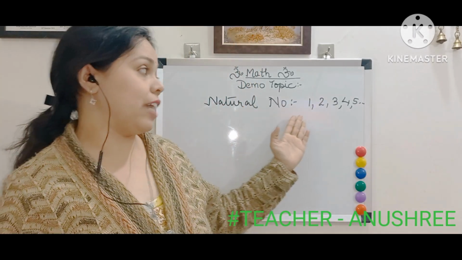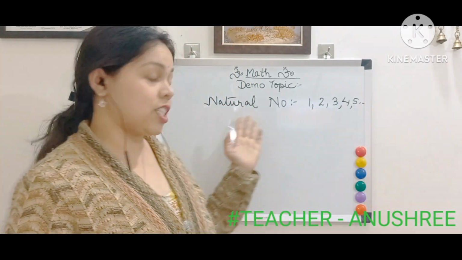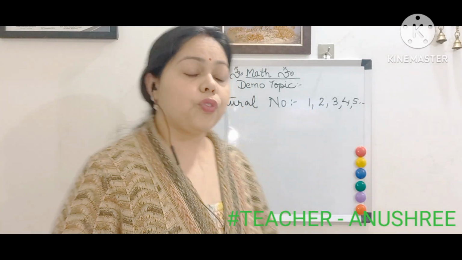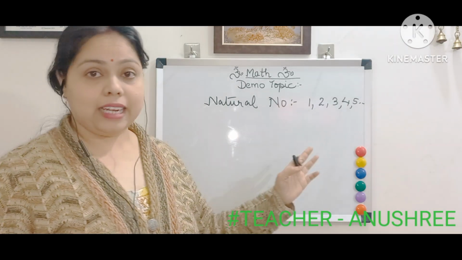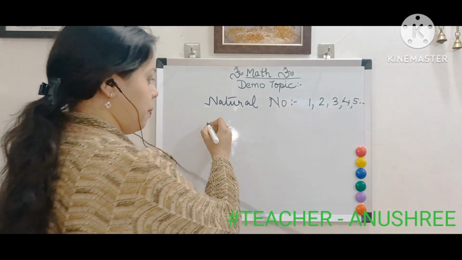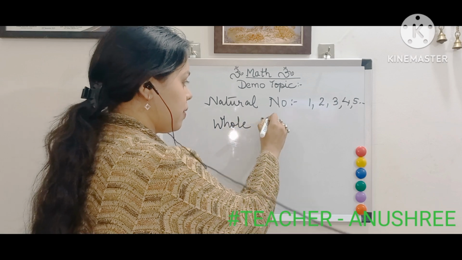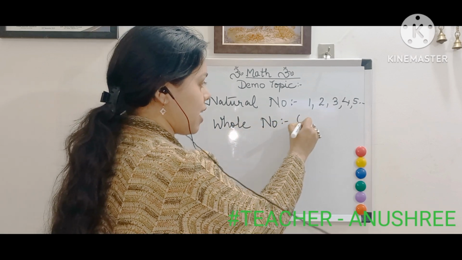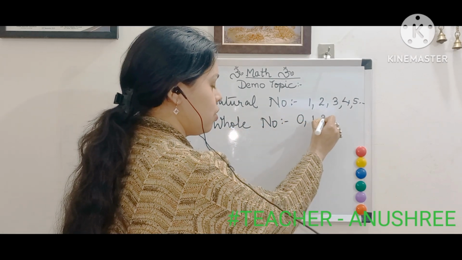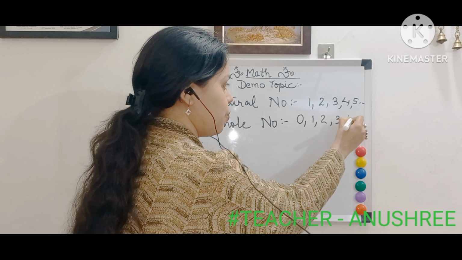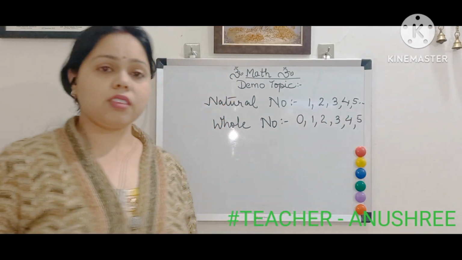So that means there are some numbers which are other than positive numbers and 0. All positive numbers like 1, 2, 3, 4, 5 are natural numbers, and when 0 is added with natural numbers, we call it whole numbers. So whole numbers start from 0, 1, 2, 3, 4, 5.